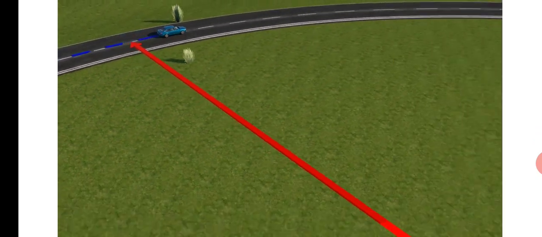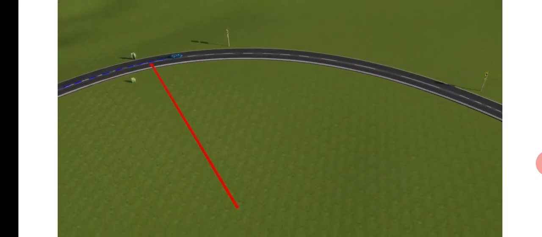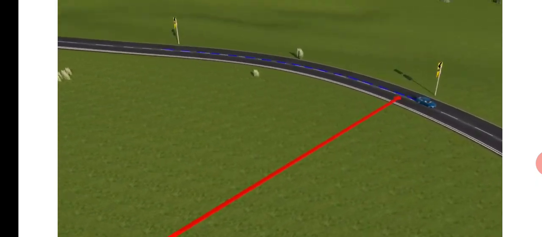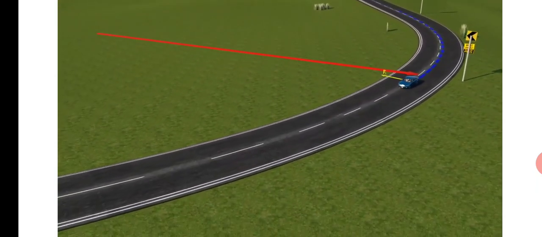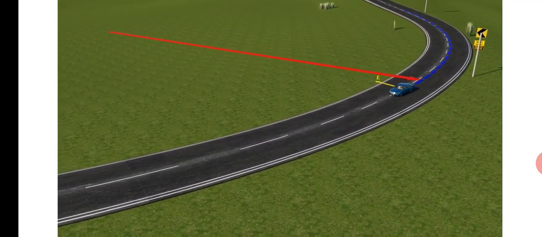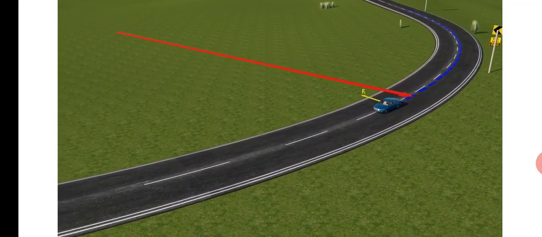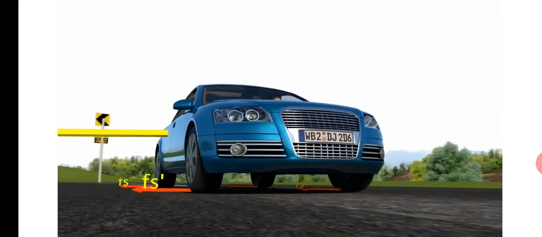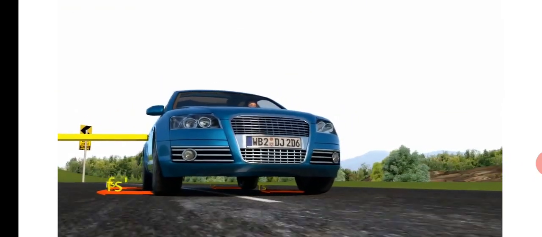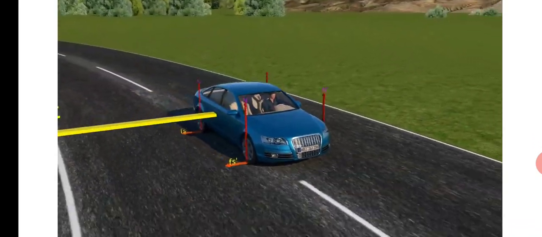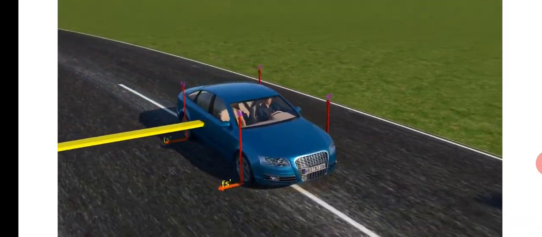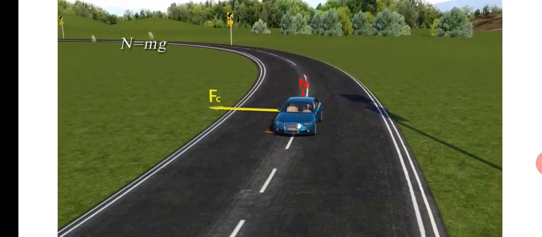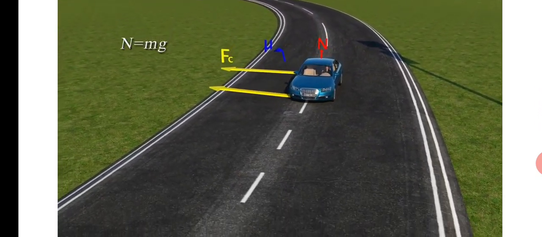So this is a car which is moving on a curvilinear path, meaning performing a circular motion. When a car is performing a circular motion in a radius r, there is a centripetal force F directed towards the center. The friction force Fs between the tires of the vehicle and the road provides the centripetal force. The normal reaction N of the vehicle gets balanced with its weight mg, and they are exactly equal and opposite.